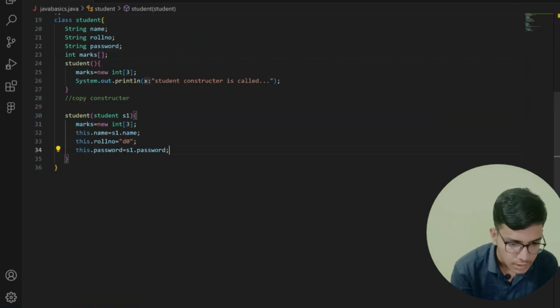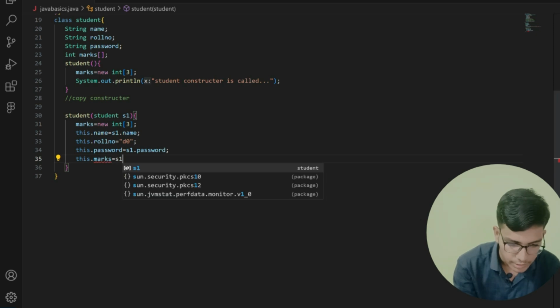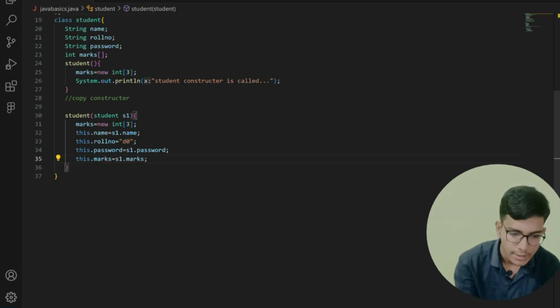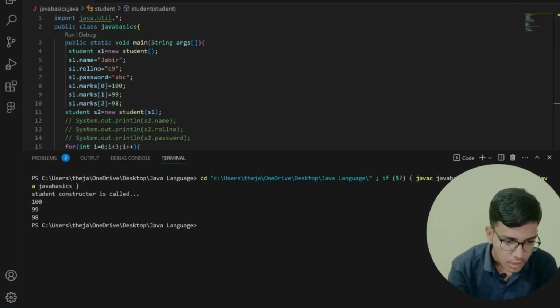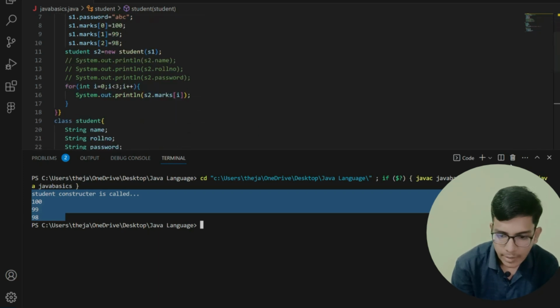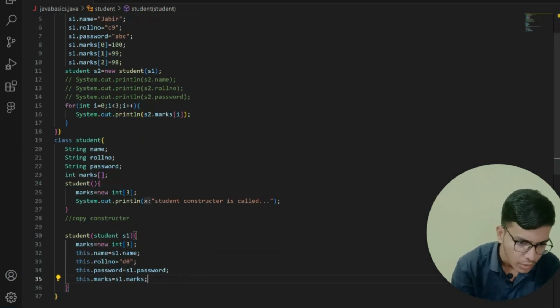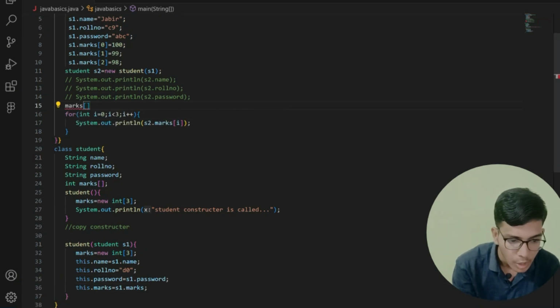Here in the constructor, let me give this dot marks equals s1 dot marks. So whatever marks s1 has, I am storing it. Now let me save this and you can see that I have copied the marks 100, 98, 99 from the s1 object to s2. Now here, after calling my copy constructor, I am changing marks of 2 as 0.